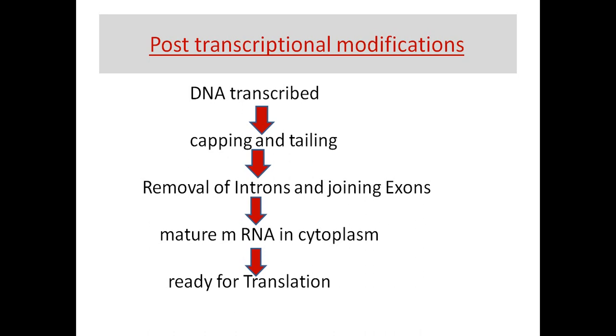Introns are non-coding regions of the DNA. Only exons have the coding sequences which are useful for the synthesis of proteins. So all exons will be joined. So now the mature mRNA will form. The mRNA that is formed after the post-transcriptional modifications is called mature mRNA. Once it is ready, this mature mRNA moves into the cytoplasm from the nucleus. Now this is ready for the translation process. So these are called post-transcriptional modifications.